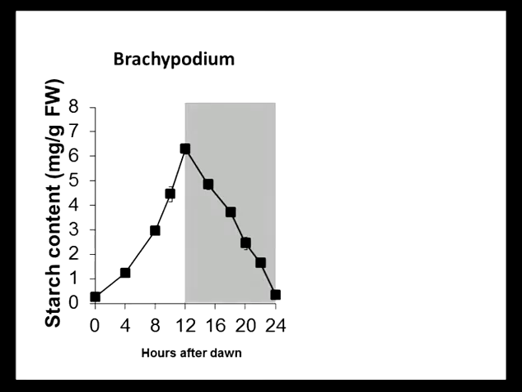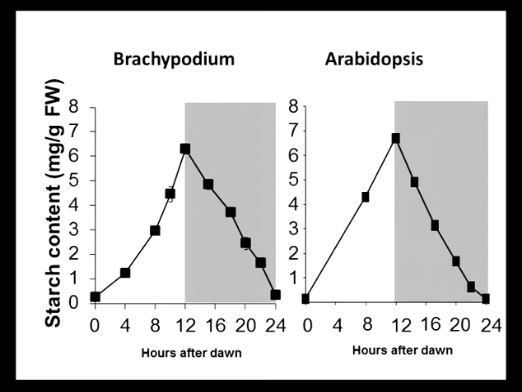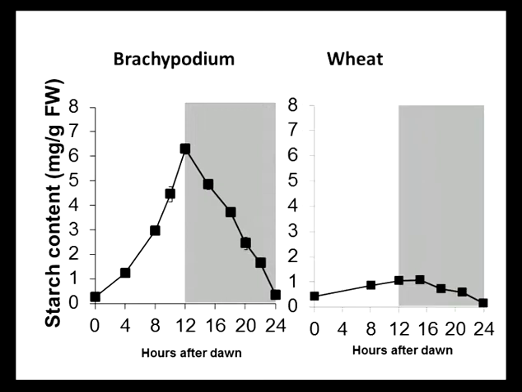So we looked further into the pattern of starch accumulation and degradation in Brachypodium. And as you can see here, Brachypodium during the day accumulates starch, and then at nighttime it degrades it at nearly a linear rate until dawn, when nearly none is left. And this might sound quite familiar. It's because it's pretty much exactly the same pattern that's seen in Arabidopsis. And this was quite surprising. So we wanted to continue on, and really we wanted to focus on wheat. So we moved on to wheat because it appeared that Brachypodium wasn't really a good model for wheat in this particular case. So looking at wheat, we looked at the starch content of wheat over 24 hours as well.